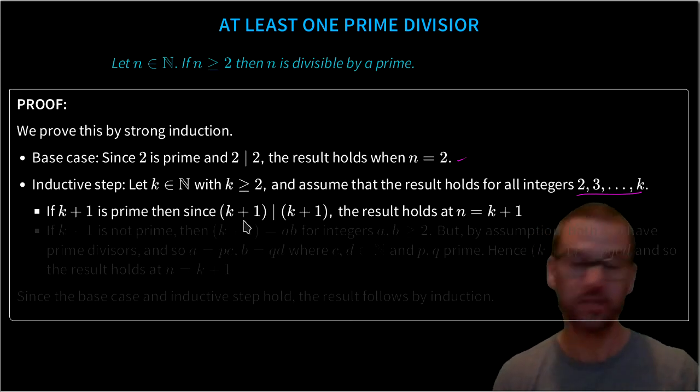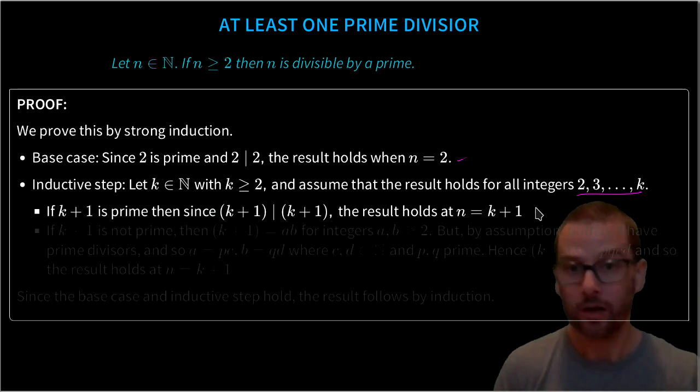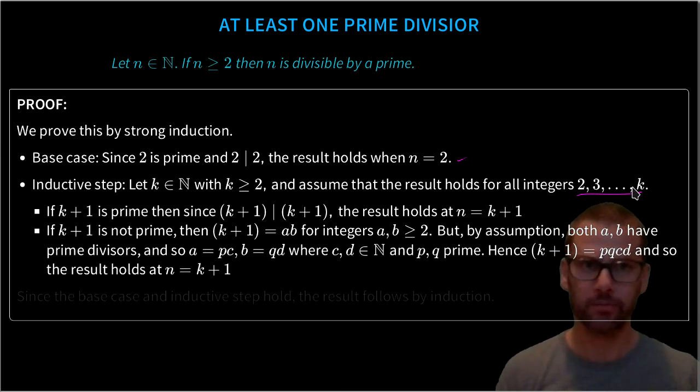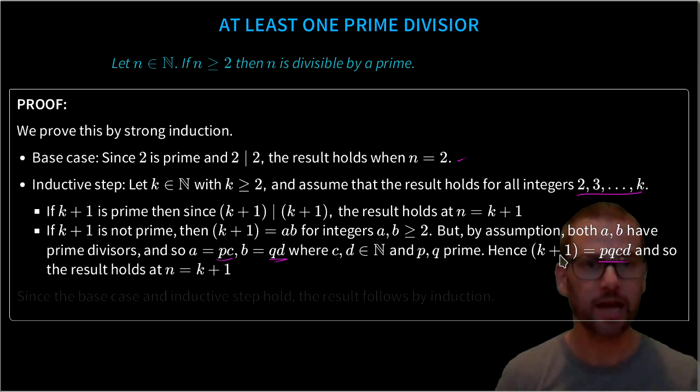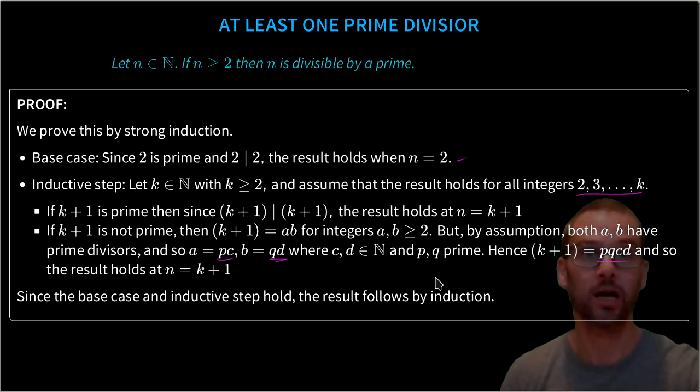If it is prime, then since k plus 1 divides k plus 1, we've discovered that k plus 1 is divisible by a prime. On the other hand, if k plus 1 is not prime, then we can write it as a product a times b, where a and b are both integers bigger than or equal to 2. But by assumption, that means they're both in this pile and so have prime divisors themselves. So we can write a as a prime times c and b is a prime times d. And so k plus 1 is 2 primes times c d. And of course, c and d might be both 1. But it's enough to tell us that k plus 1 has a prime factor. And so this result holds and follows by strong induction. So this is a fairly standard strong induction style of proof.